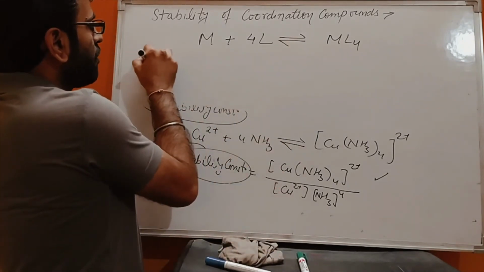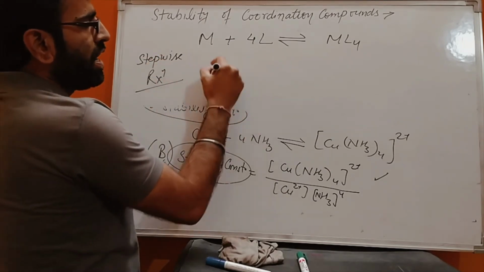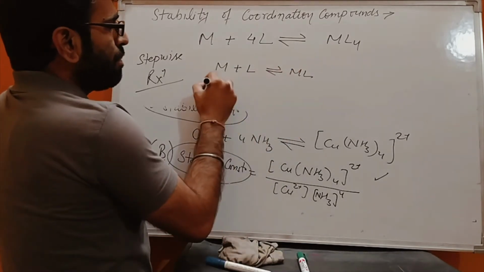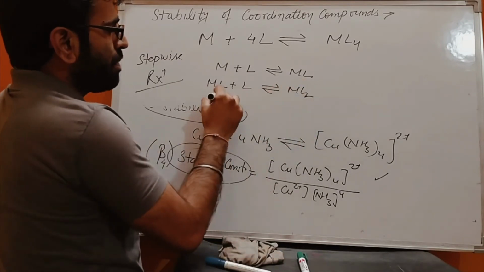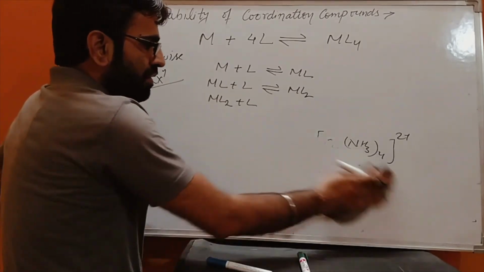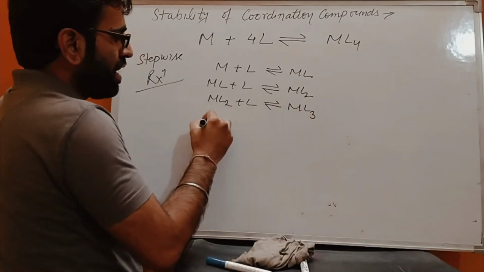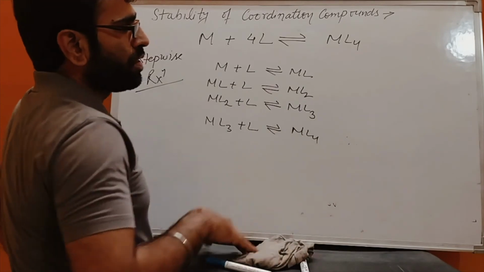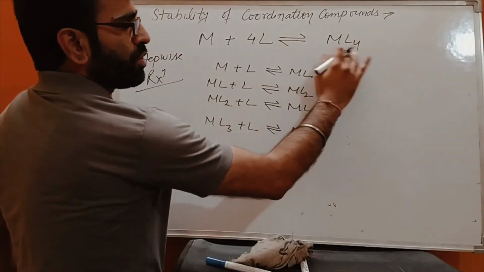And what will be the stepwise reactions for this coordination compound formation? M initially will combine with one L to form ML. ML will combine with another L to form ML2. ML2 will combine with another L to give ML3, and ML3 will combine with another L to give ML4. So this is the overall reaction for the coordination compound ML4, and these are the stepwise reactions.